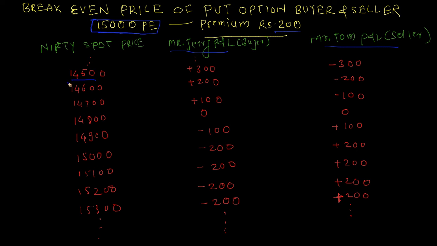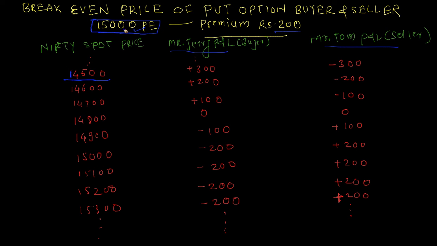Okay, when the market is trading at 14,500, what will be his profit and loss? Mr. Jerry, who is option buyer. Now in the market, Nifty is being sold or bought at rupees 14,500. Now Mr. Jerry has got this coupon. By using this coupon, he can sell Nifty at 15,000. So his net profit will be 500 because in the market it is being sold at 14,500.